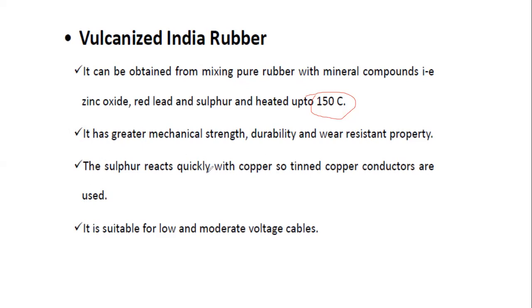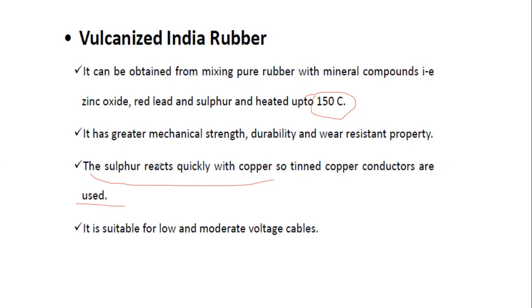The sulfur reacts quickly with the copper, so tinned copper conductors are used. In this case the mineral we are using is sulfur, and that sulfur reacts with the copper material. The conductor is made using this copper material.